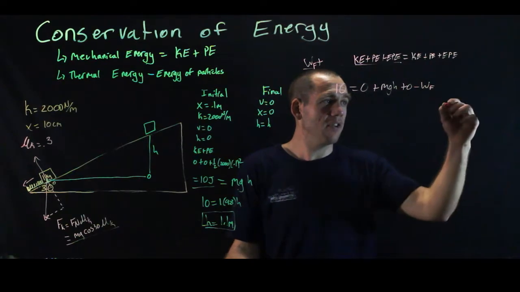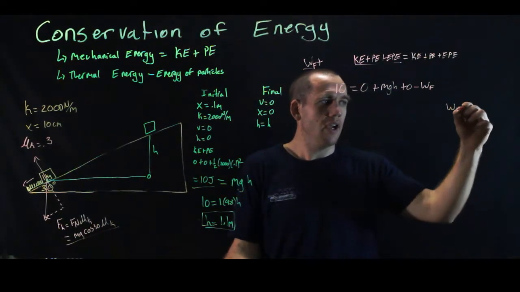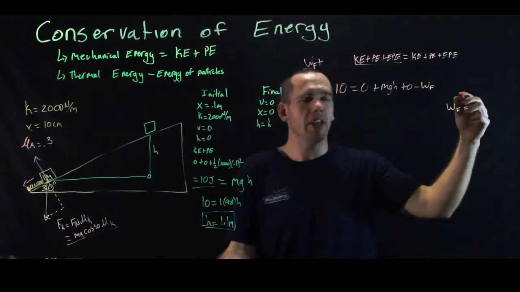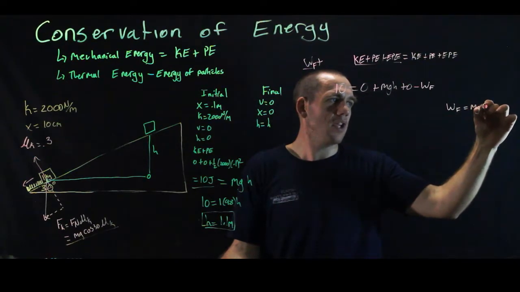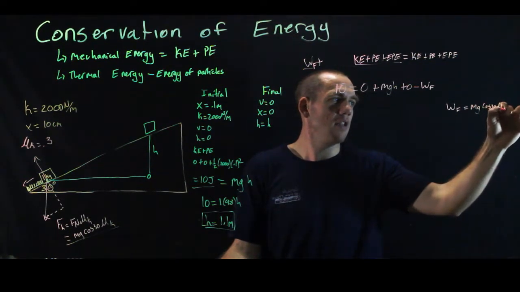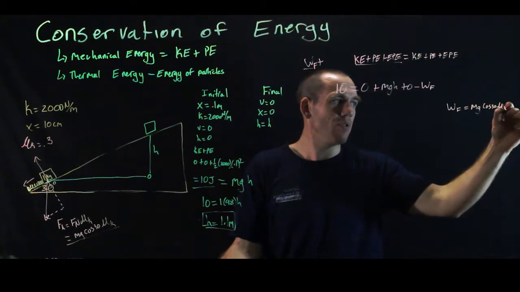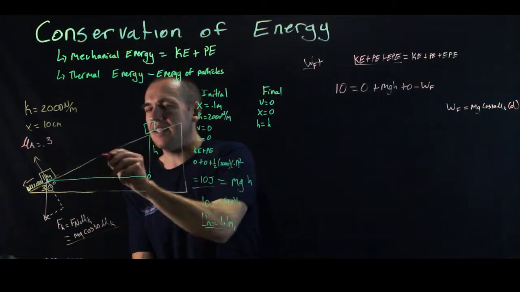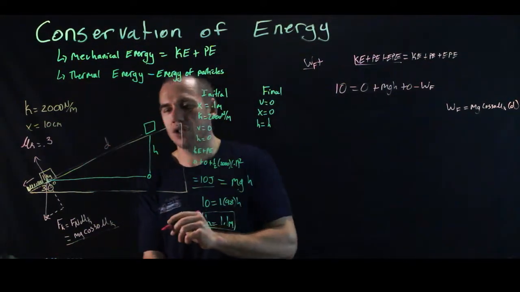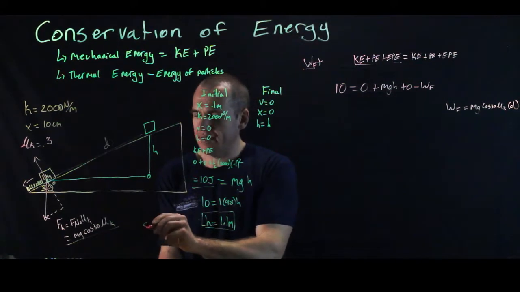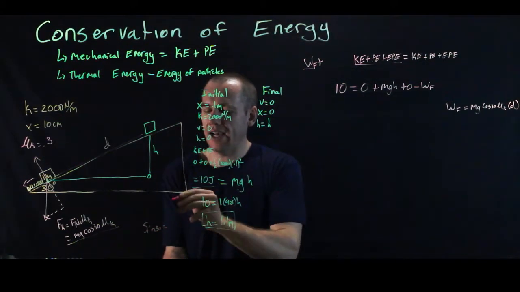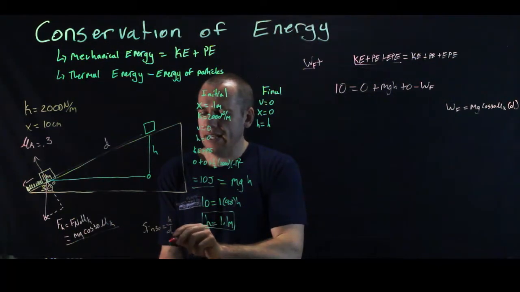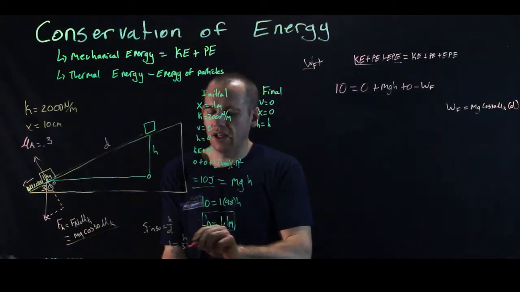Okay, so the work done by friction is equal to the force of friction, which we found is mg cosine 30 mu k, which mu k is 0.3, times the distance through which friction acts, which is some distance d. But that distance that it acts is this distance, right? And so there's a relationship between d and h. We know that sine 30 is equal to the opposite side, h, over the hypotenuse d, which means d is actually equal to h over sine 30.